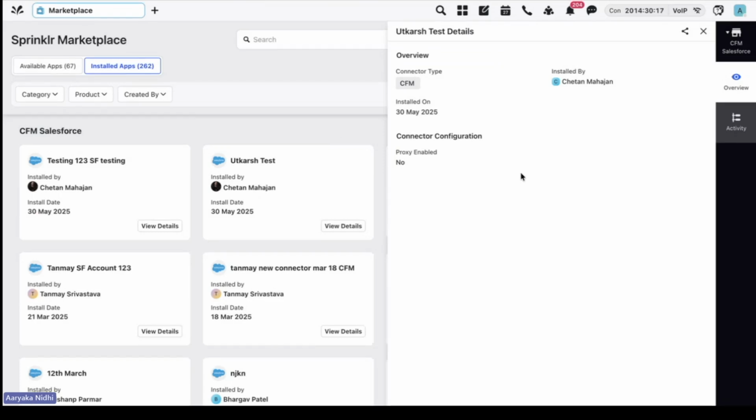So instead of scattered, inconsistent integration management, Sprinklr Marketplace brings everything together in one place: discoverability, visibility, and governance.